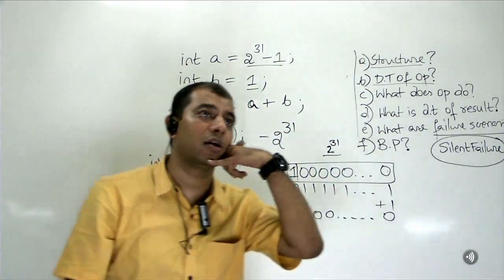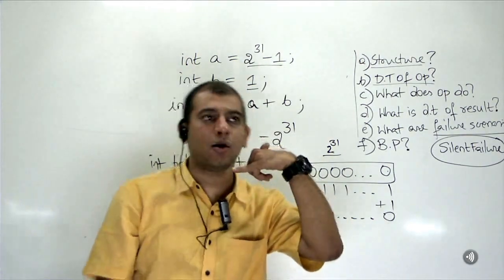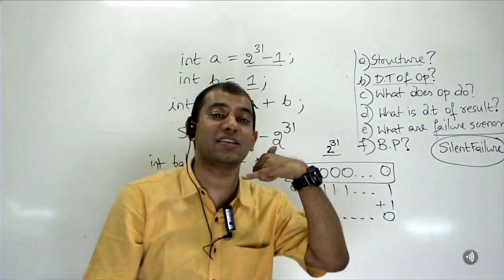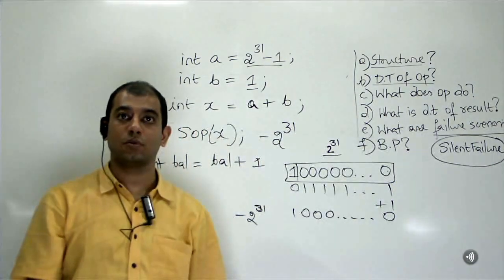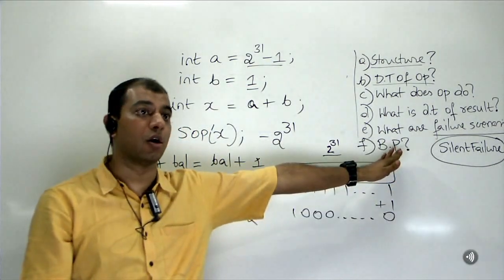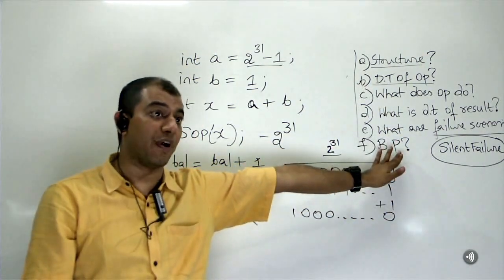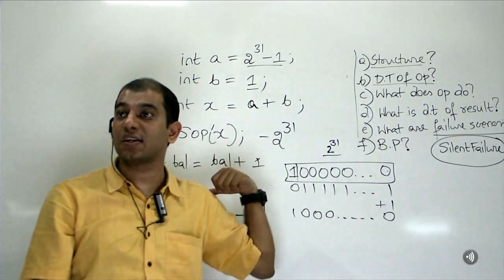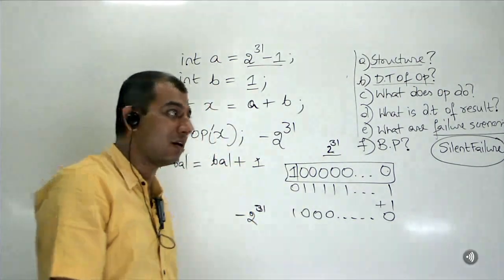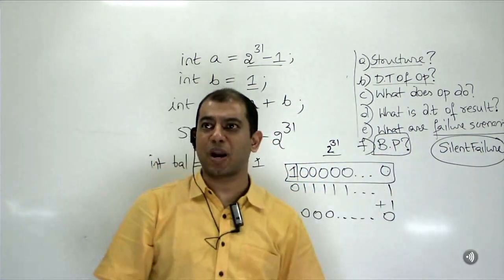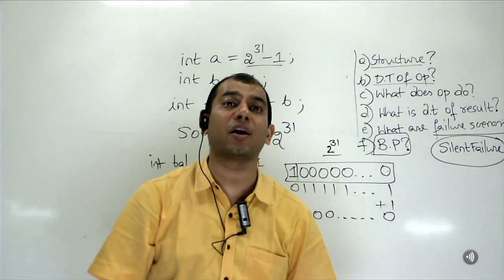Customer will call you and say, sir, your code compiling? Compiling. Is the code running? Running. But a problem, a result completely wrong. You understand? This is the kind of failure that is very difficult to debug, very difficult to understand, identify, and very difficult to fix. That is the reason why the most important question we want to answer is, what is the best practice, correct way of using plus operator?